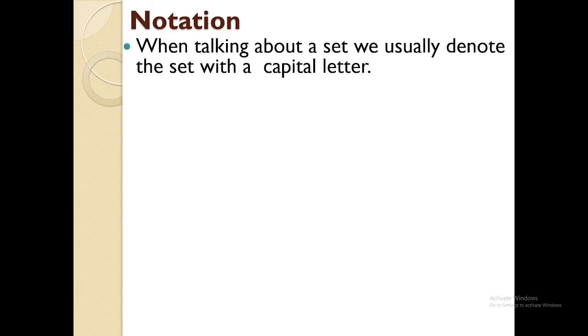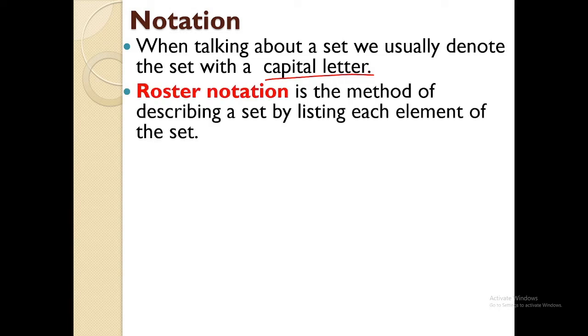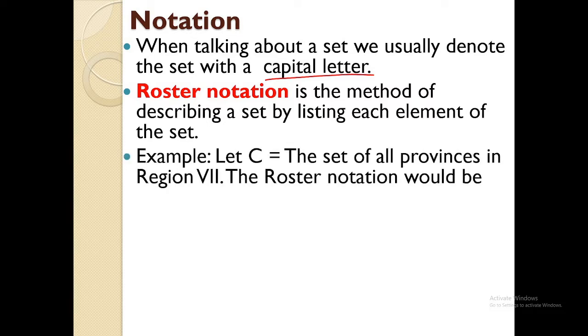Now, let's go to notation. How do you write a set, by the way? When talking about a set, we usually denote the set with a capital letter. Again, we make use of a capital letter to denote a set. Roster notation is one method of describing a set by listing each element of the set. So, let's go back here. I said a while ago, this is how we represent the set of all provinces in Region 7. So, how do you write the roster notation for this set?